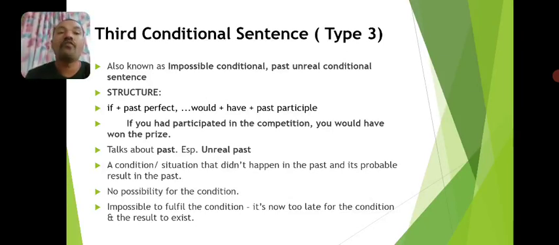So it is used to talk about a condition or situation that did not take place in the past. Essentially, we are using this sentence structure to talk about an imaginary thing in the past and its probable result in the past.